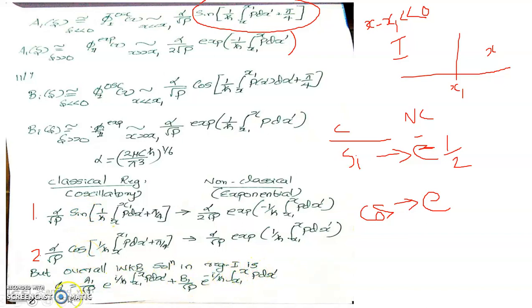The overall WKB wave function in region 1 is a1 by root p e raised to i by h cross integral x1 to x p dx prime plus b1 by root p e raised to minus i by h cross integral x1 to x p dx prime. That I will have to represent in this particular format. This exponent with the i parameter needs to be written in terms of sine and cosine terms, which we will do next. For that, we make use of de Moivre's expansion, e raised to i theta equal to cos theta plus i sin theta, where theta is say 1 by h cross integral x1 to x p dx prime.